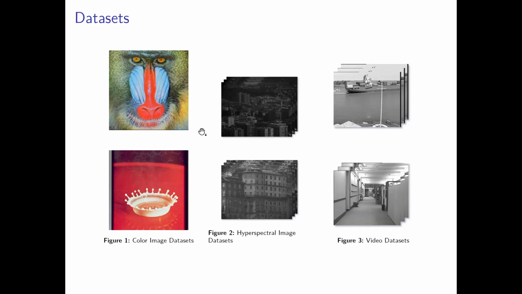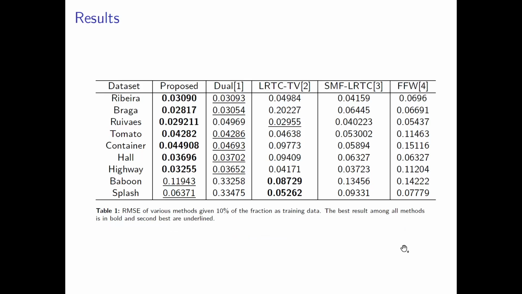We have tested our algorithm over various datasets of color images, hyperspectral images, and videos. In this table, we present the RMSE scores of the proposed method compared with several baseline algorithms. We have considered 10% to be the training data. The proposed method achieves the best or the second best scores over all datasets.